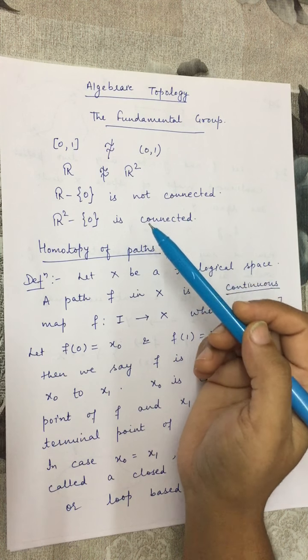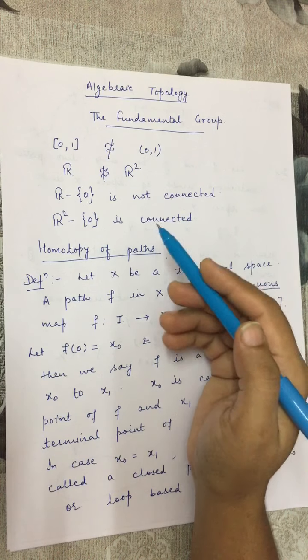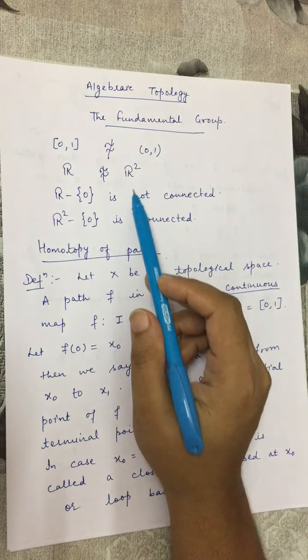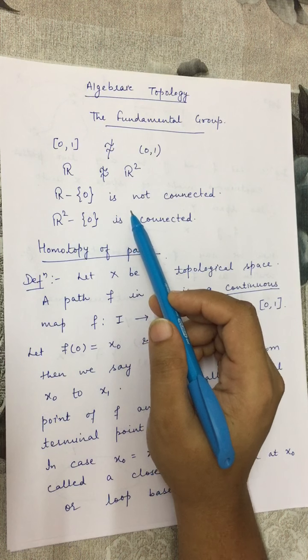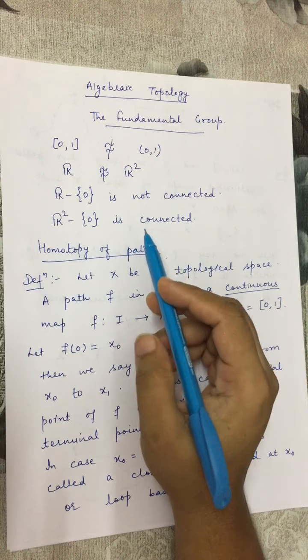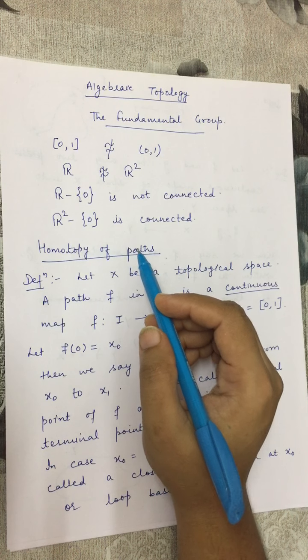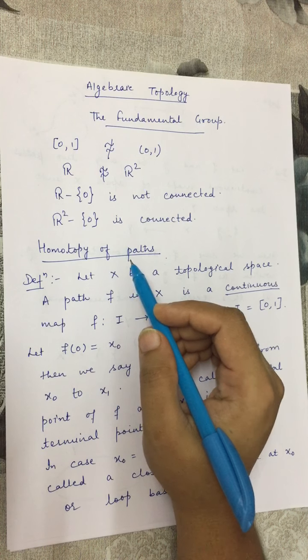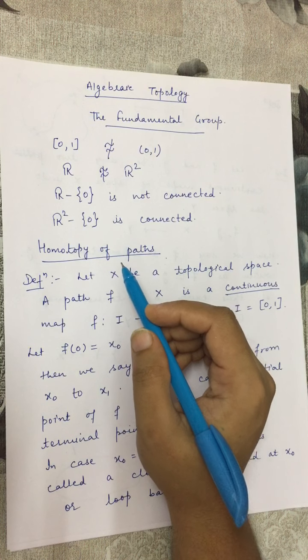Now this problem can be solved in one other way also. The dimension of R is 1 and the dimension of R2 is 2, and dimension for a finite dimensional space is also a topological property.